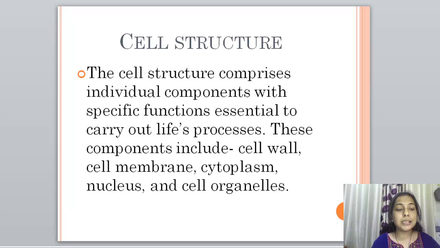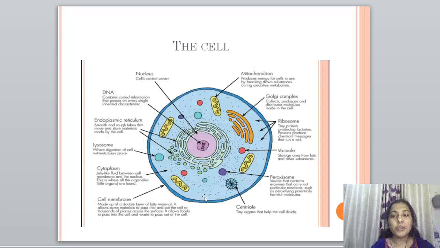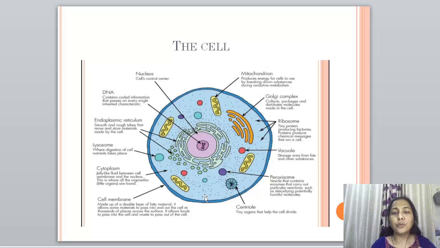Now we see this picture. Through this picture, you get a clear view of the different cell organelles and an overview of the cell structure. Starting from the nucleus, it is called the cell's control center. Why is it called the cell's control center? Because it has DNA in it. It contains coded information for every single inherited characteristic. It is the genetic material. It contains the information that is passed on for every single inherited characteristic.